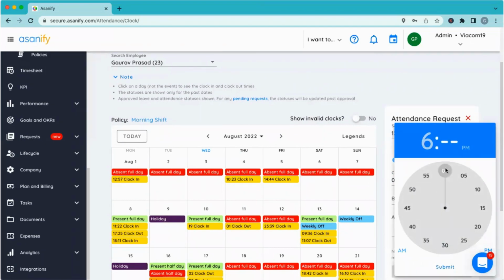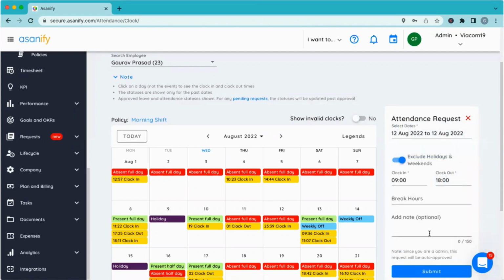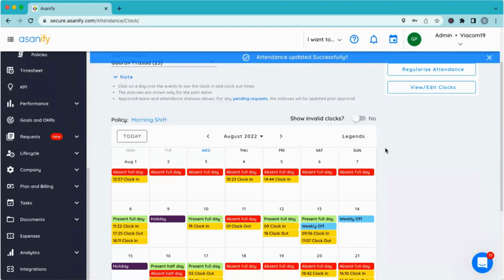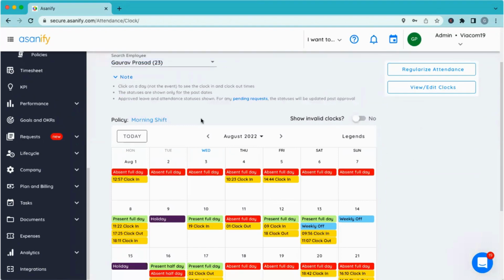And this will go to their manager for approval, and once the manager approves it, the attendance gets regularized. Since right now I'm logged in as the admin, I'll be able to do that automatically. It will get approved as an admin. So keeping this attendance on track is very important, not just from the perspective that your employees will know how much they have worked,